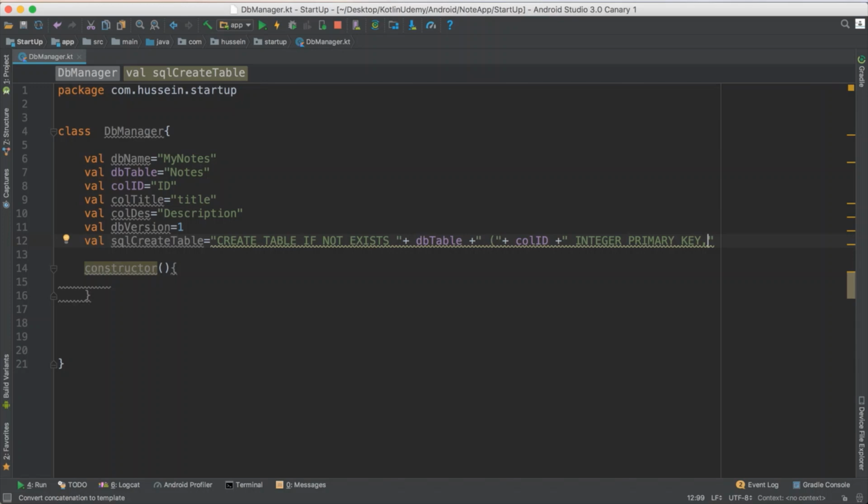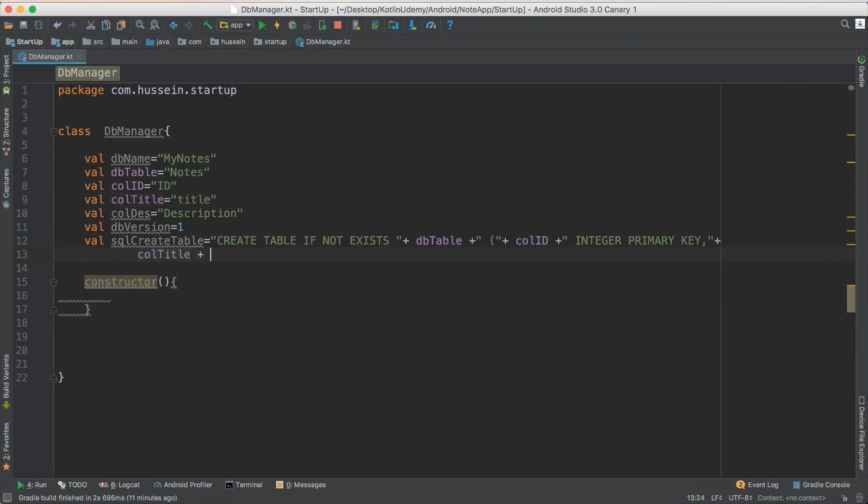You add the second column. What do you think the second column should be? The second column is supposed to be the title. So you say, I have title, and the type of my title will be really easy: I just need it to be text, and then you add a semicolon. Then you add the third column, which is description. Also, the data type for description, I need it also to be text. Then you just close the bracket, and you're done. It's just a really easy SQL statement.